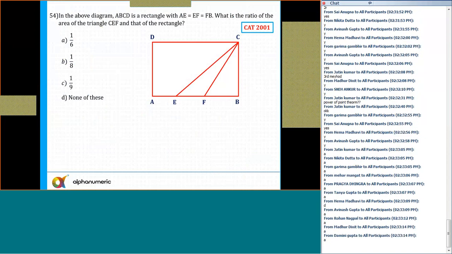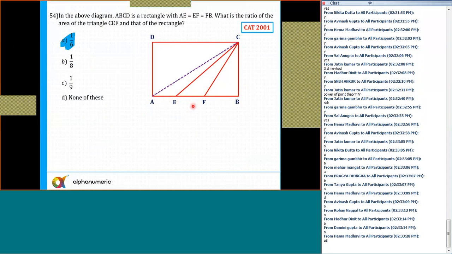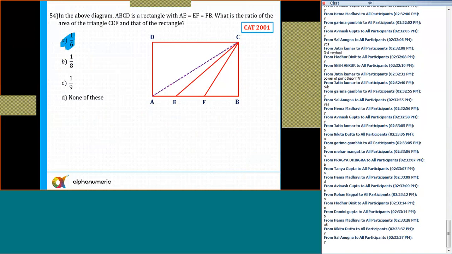That's right. And another easy one, the answer is A, 1 by 6. In the above diagram, ABCD is a rectangle with AE equal to EF equal to FB. So this is a triplet. So can I say same base, the lengths of AE, EF and FB are equal, so the area of each of them will be equal. Yes or no? So if the area of this figure is equal to K, this will also be K and this will be K.